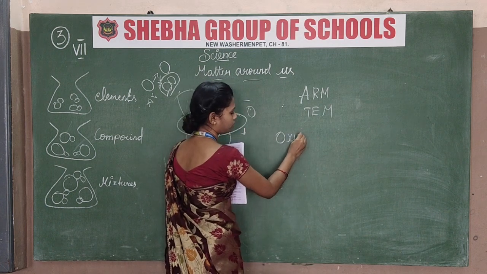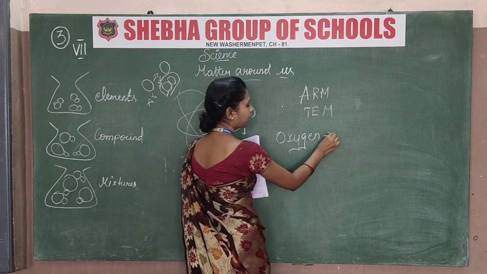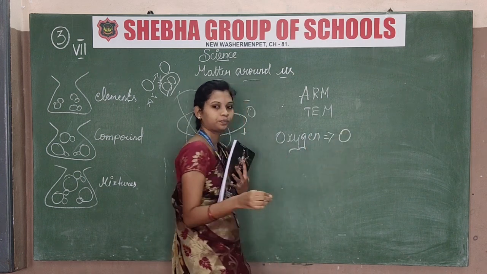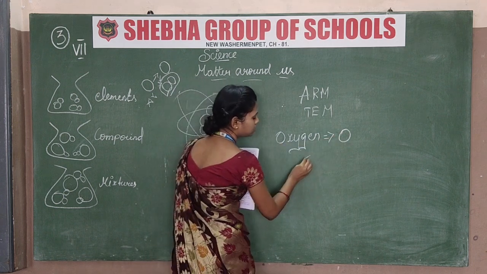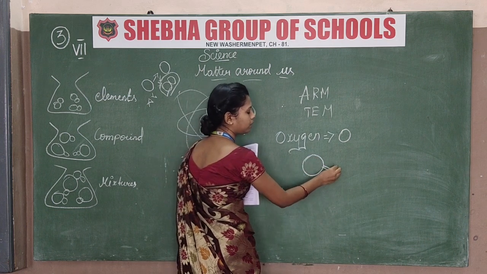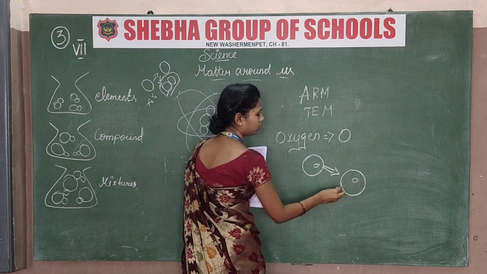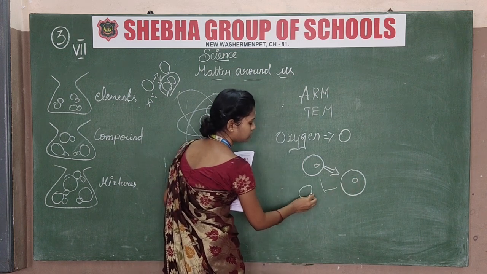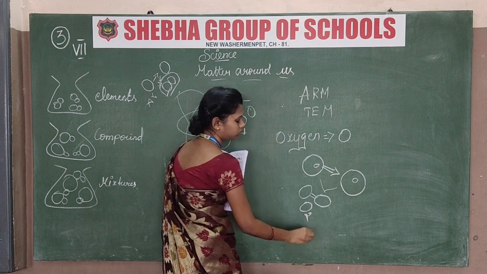Just see oxygen. You all know what is oxygen. Oxygen's symbol is O. I am drawing one oxygen, combined with another oxygen. When it is combined, the formula is O2.